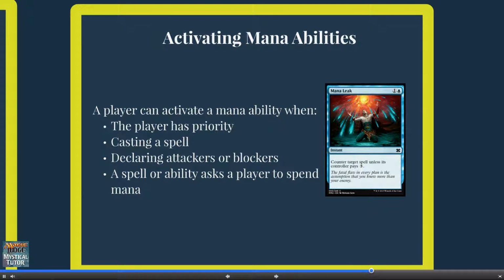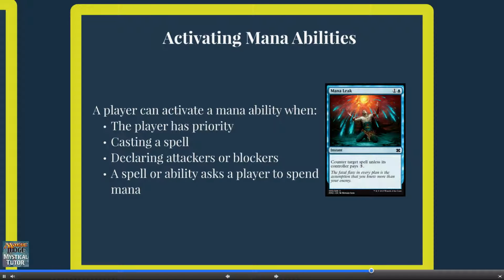Another time when players can activate mana abilities is during the casting of a spell. There is a specific step in casting a spell just before paying costs where the player casting the spell can activate mana abilities. We will go over this in more detail during the lesson on casting a spell.